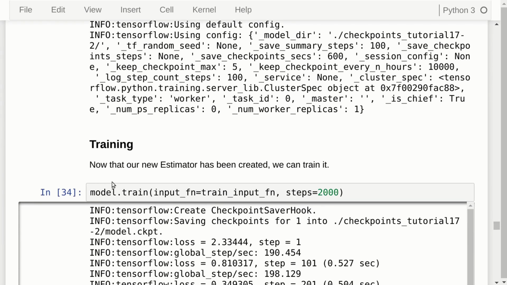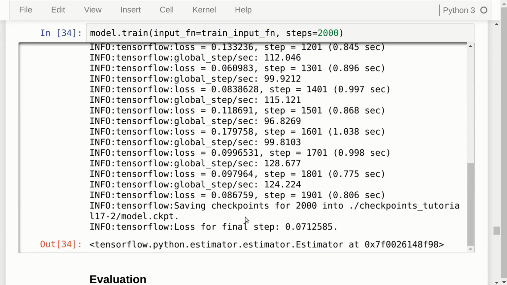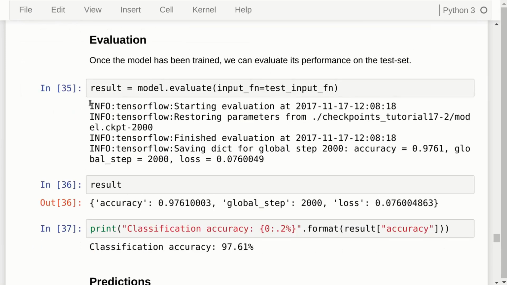So we call model.train, and then we take the same input function that we had defined above, and in this case we just perform 2000 steps again. And once that is done, it will save a checkpoint, and it should also do this at regular intervals. And then we can use this trained model on the test set, and we get a classification accuracy of 97.61%.